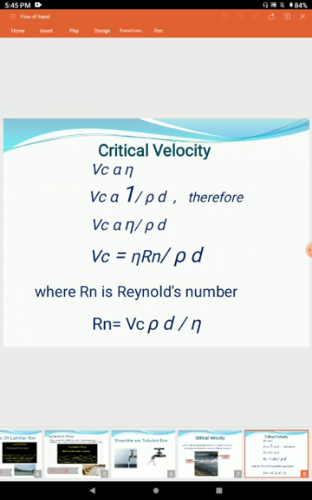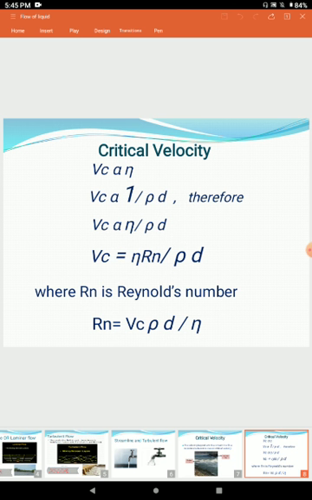This critical velocity is directly proportional to eta. Eta means coefficient of viscosity, which we will study afterwards, and this critical velocity is also inversely proportional to rho, that is density of fluid or liquid, and d, the diameter of the tube through which the fluid is flowing. Then Vc is proportional to eta upon rho d. Then remove this proportionality sign and take the equal to symbol. Then Vc is equal to eta Rn upon rho d.